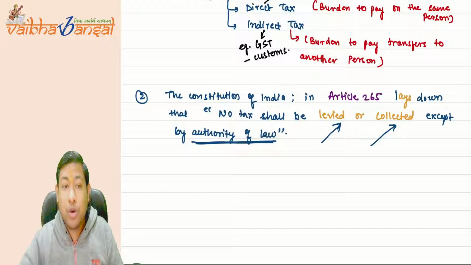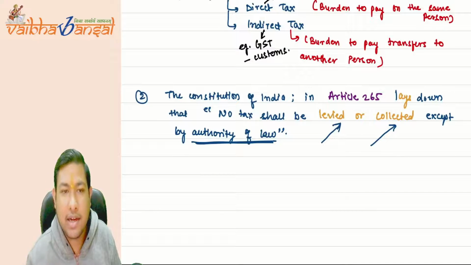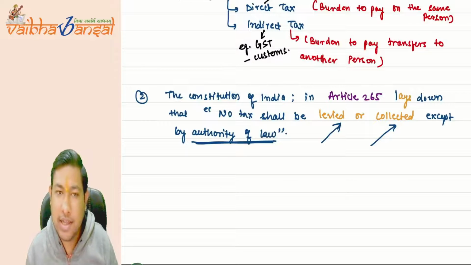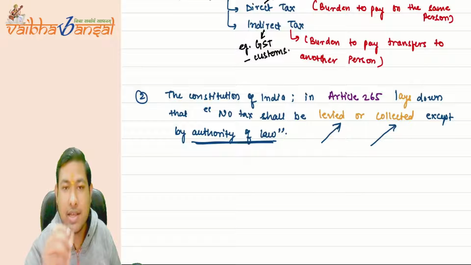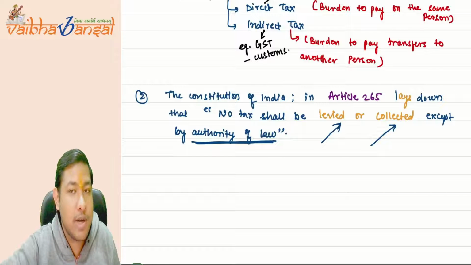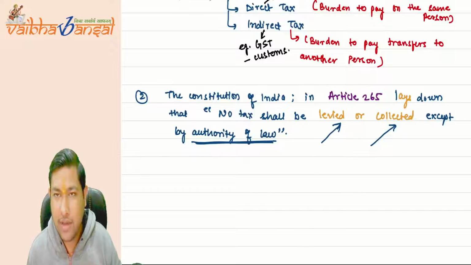Because it is very much important. The Constitution of India uses the two words, levied or collected. They are not the same thing. Otherwise, they would write only one, but they have written two things, levied or collected. So what is the importance of these two words with respect to taxation? It is very easy, understand it very easily.